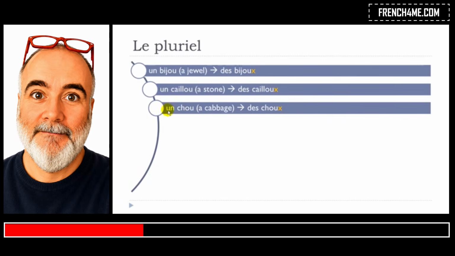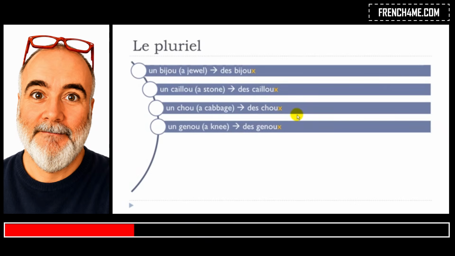Then, un chou. Remember, when you combine c and h, you get the sound sh. Chou, un chou, pluriel, des choux. Un genou, des genoux.